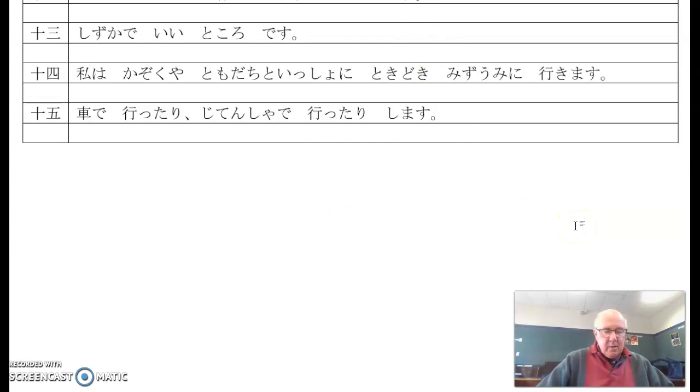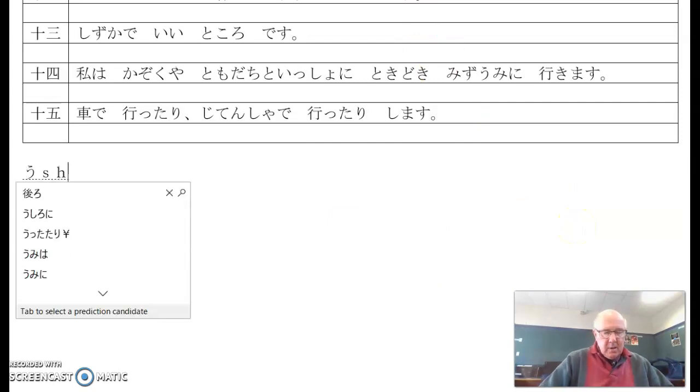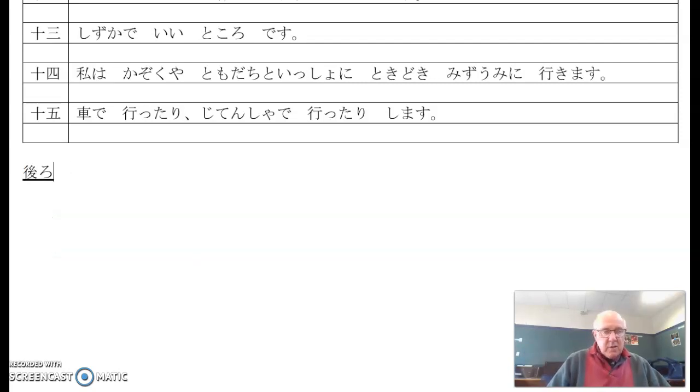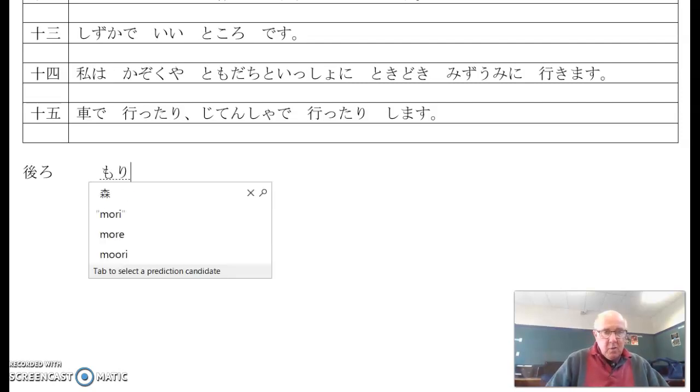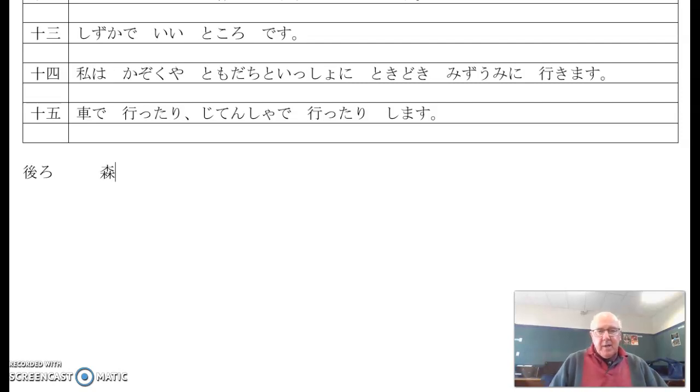So you put in u, shi, ro. And then press the space bar at the bottom and you get ushiro. And of course that is how it is typed up. And another one there, mori, M-O-R-I, mori, comes up on the space bar, mori.